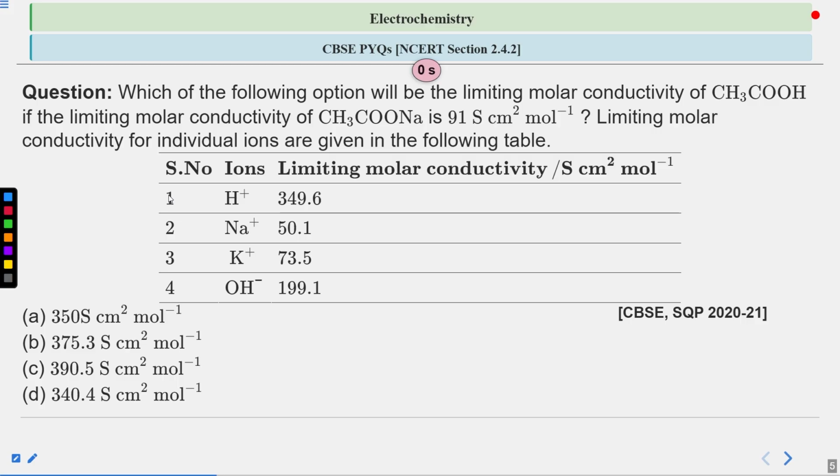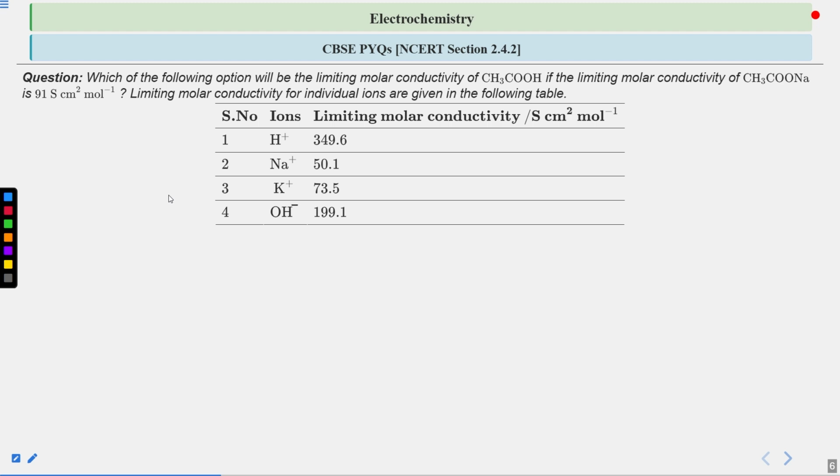Okay, let's see. So for this given question, the correct answer is option C, which is 390.5 S cm² mol⁻¹.